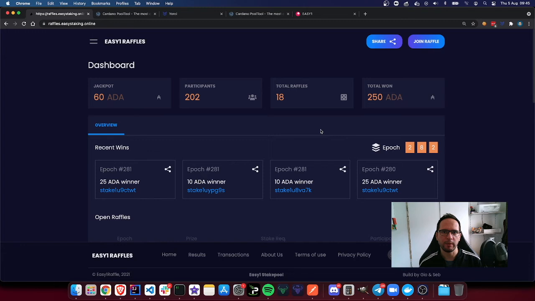Luckily, I've also implemented a way of joining the raffles for new delegators in an automatic way. You can still use the join raffle, but the messaging will be a little bit different, and it will tell you that if you just joined the EASY1 Stake Pool, you will not be allowed to join currently open raffles, but you will have to wait at least one epoch. But there is nothing to worry about, because the system will automatically make you join the first available raffles at the epoch that your delegation becomes active. So just press the join raffle, enter your details, and then good luck.